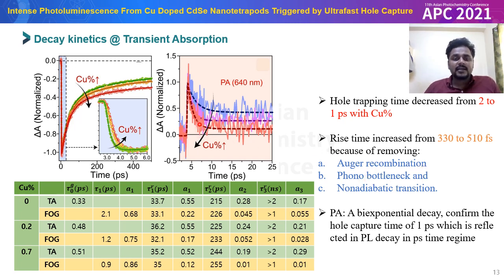And the decay kinetics at the photoinduced absorption is bi-exponential with a fast component and a long component. There is no change in the long component, and the change is present only in the fast component. The fast component was observed around 2 picosecond, which decreased to 1 picosecond with the copper percentage. So this again confirms that this 2 picosecond component is for the hole trapping to the defect state, which decreased to 1 picosecond, that is for the hole capture by the copper.